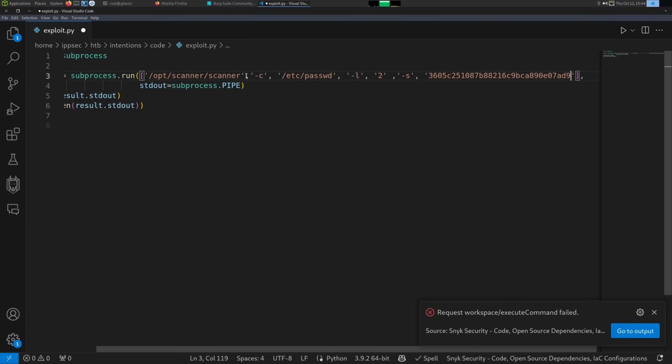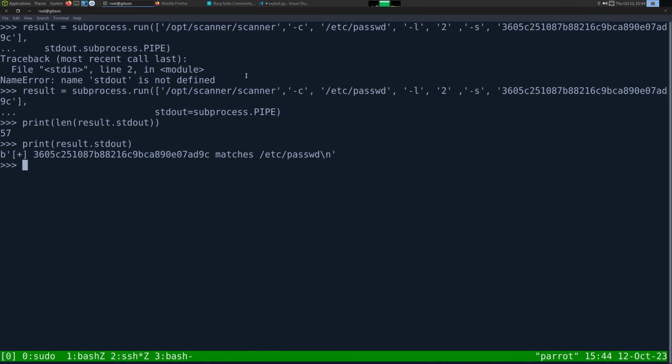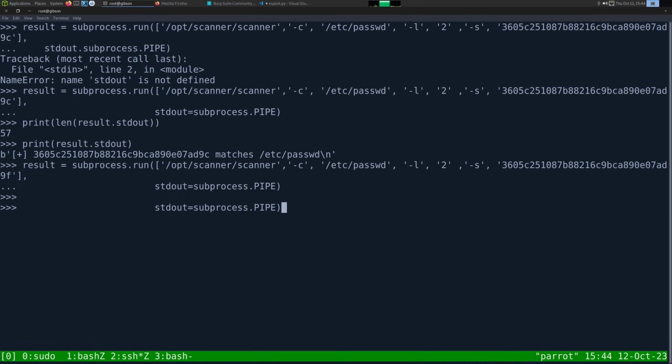Let's just get a bad hash on. So I'll change that to an F. I forget what that was. It was a C. And we do a length again and it's 0.